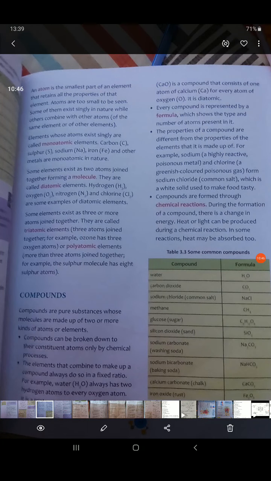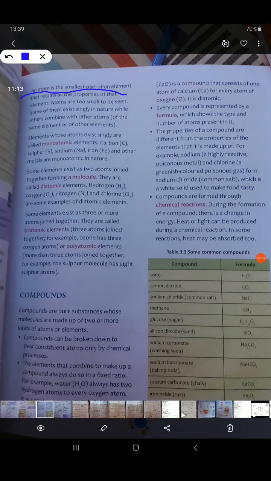Okay. Now, talking about the metals, the smallest part of an element, that is atom. We know every substance is made up of atoms, and the smallest part of an element is the atom, and whatever property is present in that particular element will be present in one atom of that element.